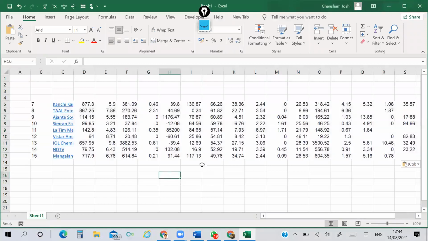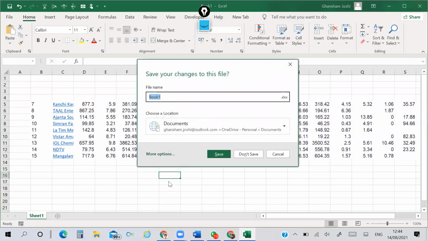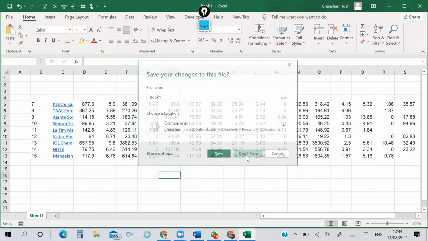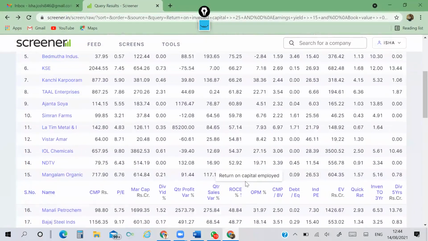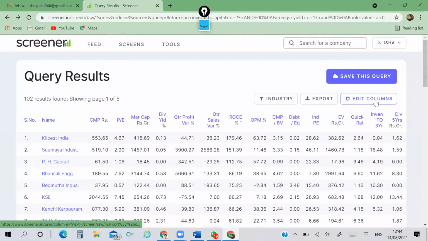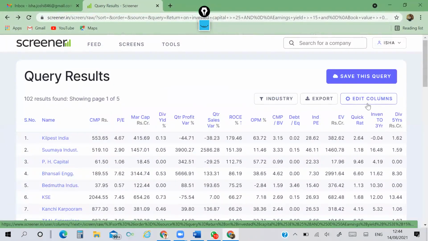Likewise, you can do, but you cannot directly download that. And in this, as I explained earlier, you can edit the columns.